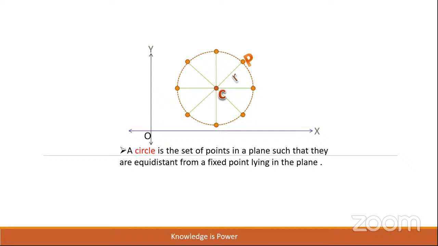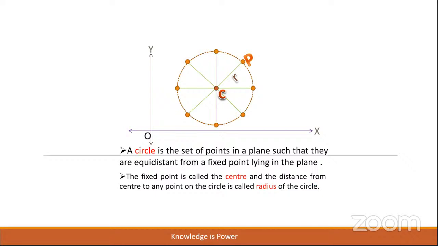Therefore, a circle is a set of points in a plane such that they are equidistant from a fixed point lying in the plane. The fixed point is called the center, and the distance from the center to any point on the circle is called the radius of the circle. In the figure, the point C is the center and CP is its radius.